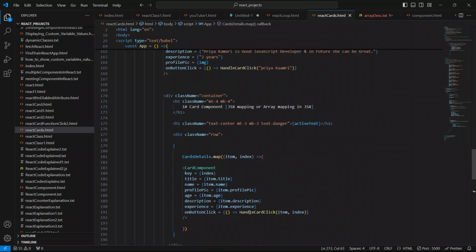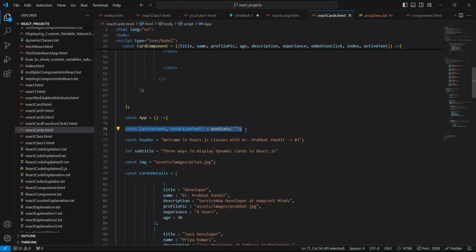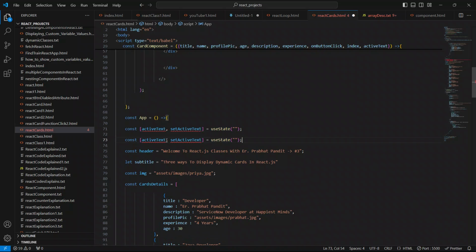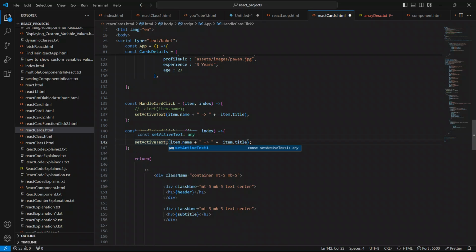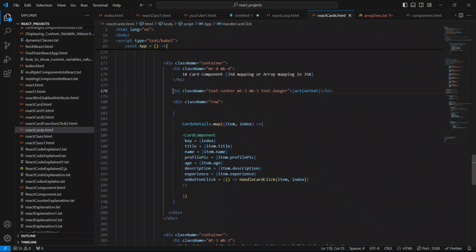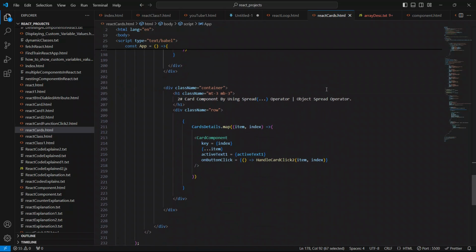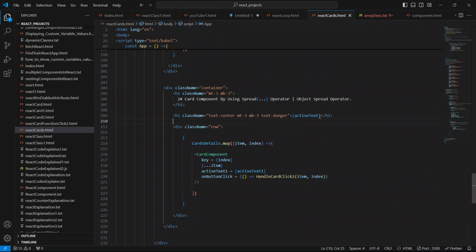Now we have to use another useState. Copy it from here and paste it here, and make it 1. Now copy this from here and comment out this alert, as you don't require it now, and paste it here and make it 1. Then copy this h1 element and paste it just below this container, and put 1 here.